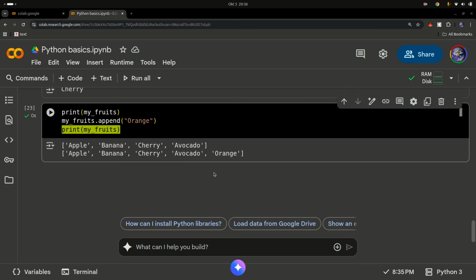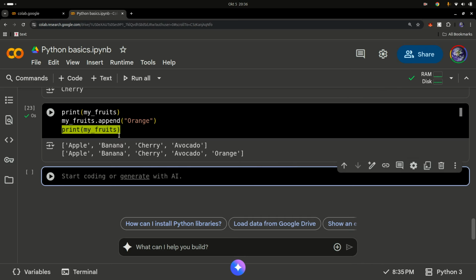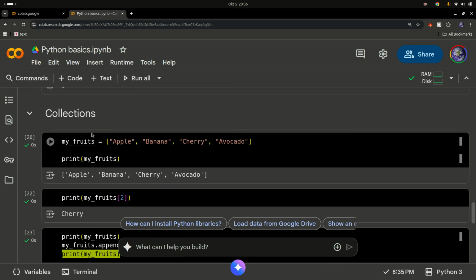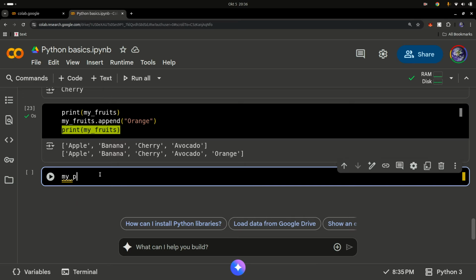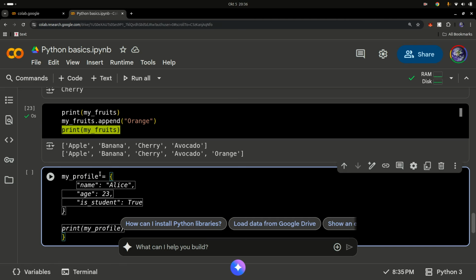Okay, so now let's look at what we call dictionaries in Python. What you have looked at so far is called a Python list. In other programming languages, it's called an array. So now we're going to look at what we call a dictionary. Let me not say anything complicated. Let's say my_profile is going to be equal to a variable, and for this variable we need to use curly braces on your keyboard, so press shift and then the curly braces.